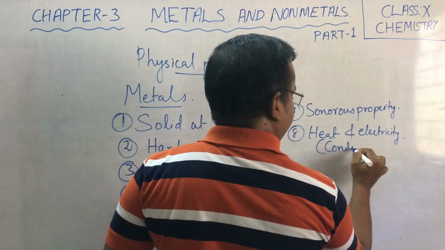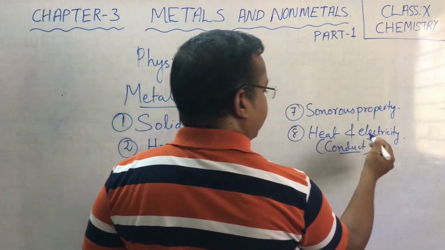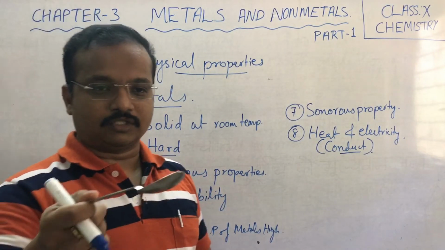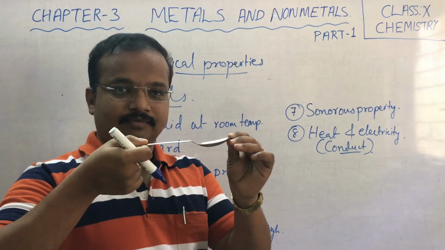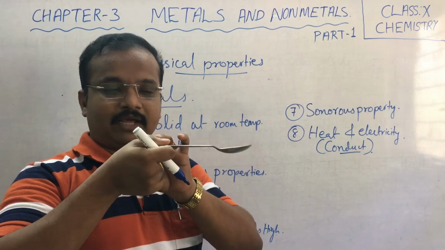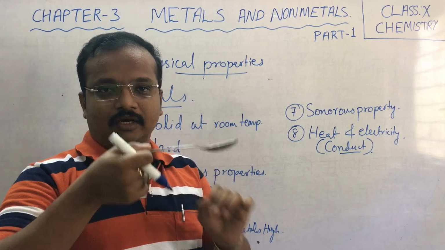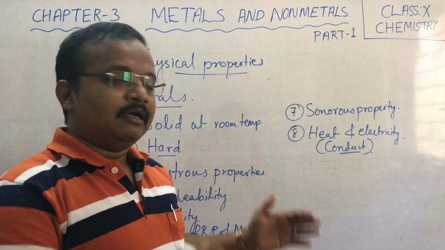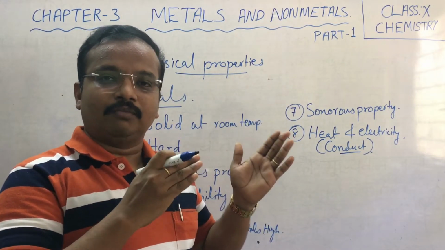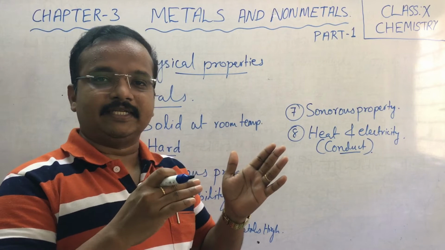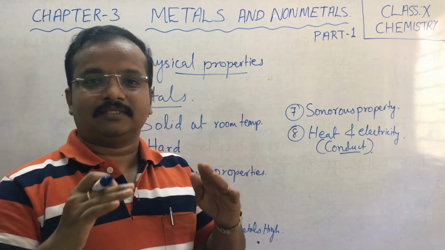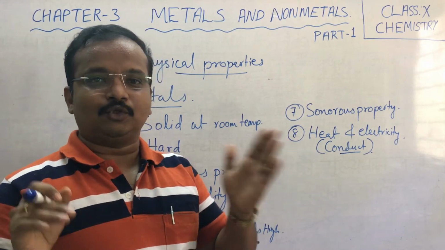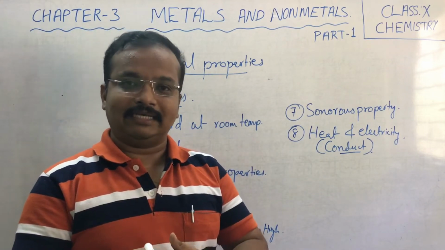Metals conduct heat and electricity. If you take a metallic object like a spoon and heat one end, what happens? You start feeling hot after some time at the other end, correct? This is due to the particles, or atoms, present in these metals conducting heat, so that from one end to the other end we get the heat.